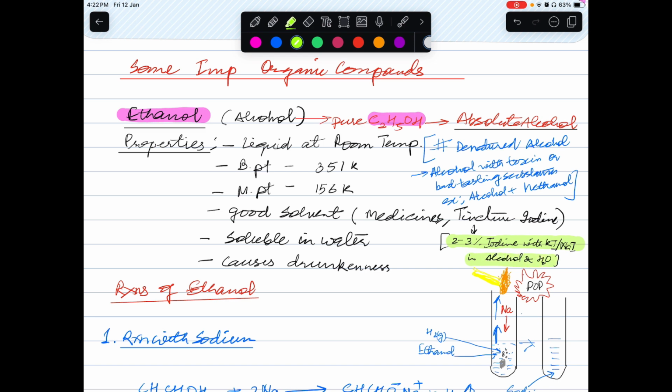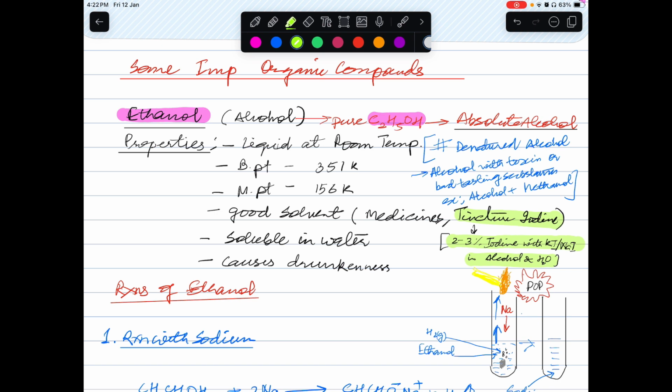So we take alcohol and water, and in that we add iodine with potassium iodide or sodium iodide. This is called tincture iodine. You can find this in any chemist shop.